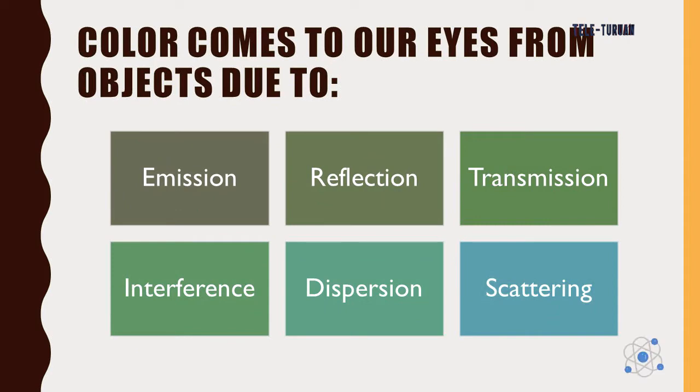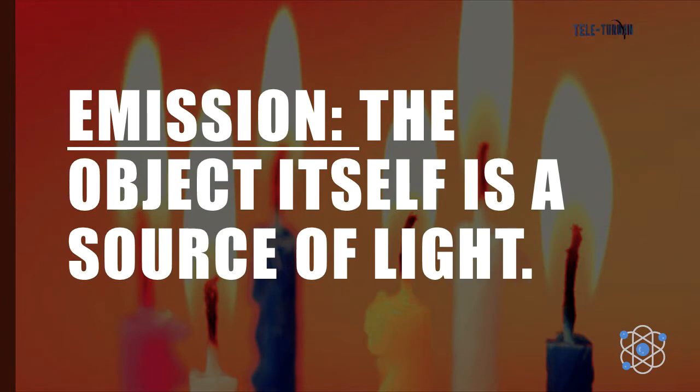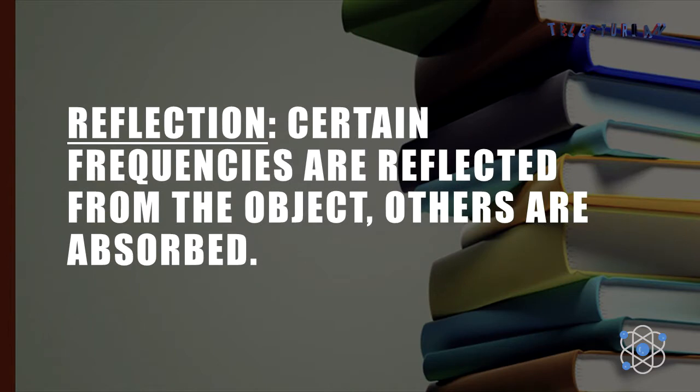Color comes to our eyes from objects due to the following. Number 1, emission. Number 2, reflection. Number 3, transmission. Number 4, interference. Number 5, dispersion. And last, scattering. Emission is when the object itself is a source of light. Reflection: certain frequencies are reflected from the object while others are absorbed.